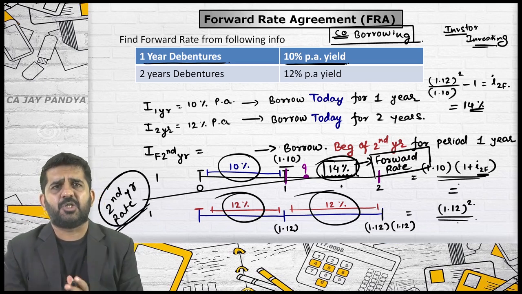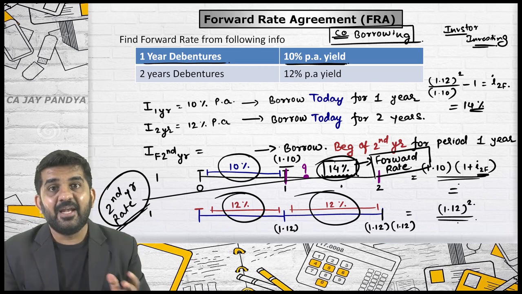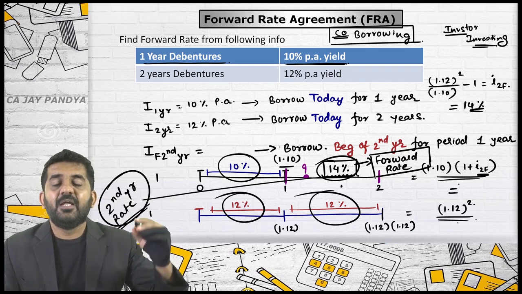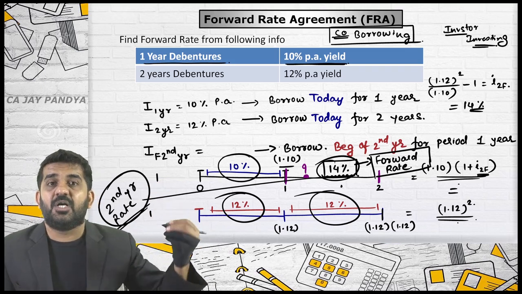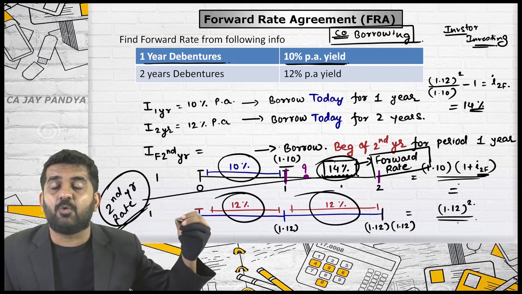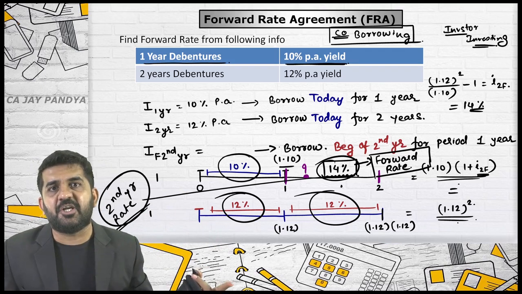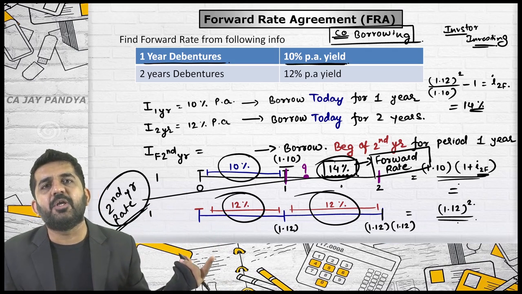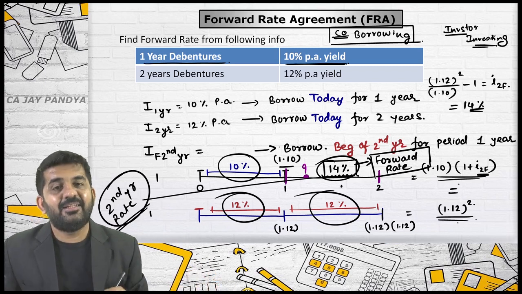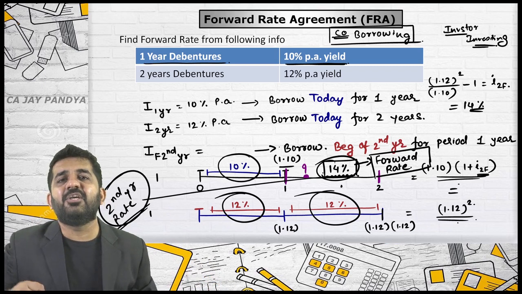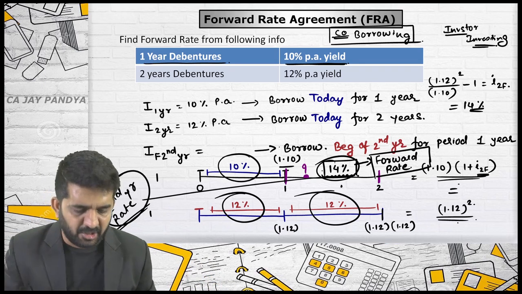If there is some person who is bullish about the rate and wants to borrow money after 1 year, yesterday I gave you an example that if you are a company that knows it will require machinery of 100 crore after 1 year, but they are bullish on interest rates, they feel that interest rates are going to increase exorbitantly, then they can enter into such a forward rate agreement. This second year rate is termed as the second year forward rate.